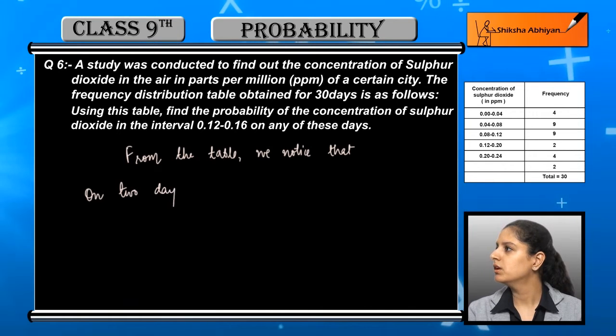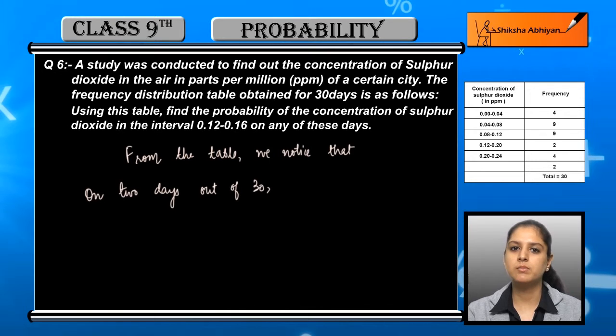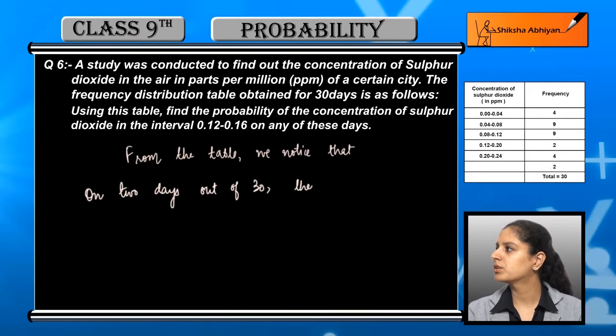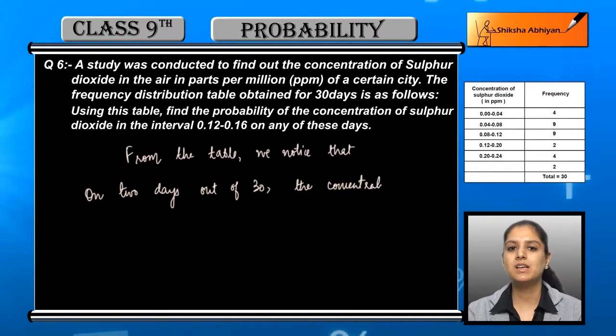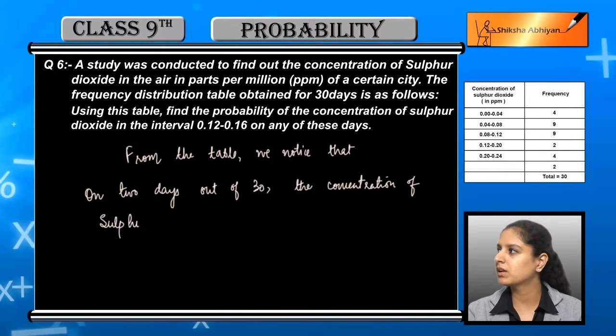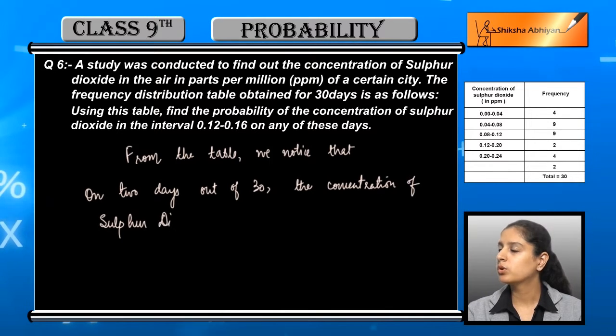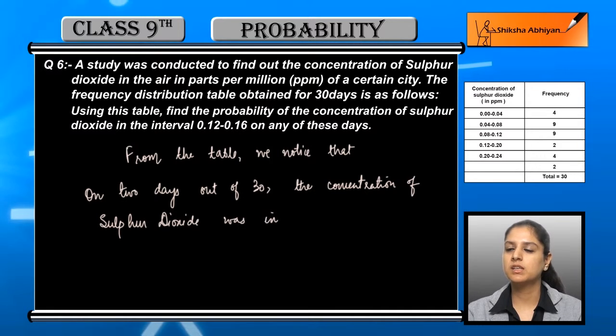So from the table we notice that there are 2 days out of 30, क्योंकि total 30 days का हमने स्टडी कंडक्ट किया था. So there are 2 days out of 30 in which the concentration of sulfur dioxide lied between 0.12 and 0.16 parts per million. Parts per million में हमें ये given है.